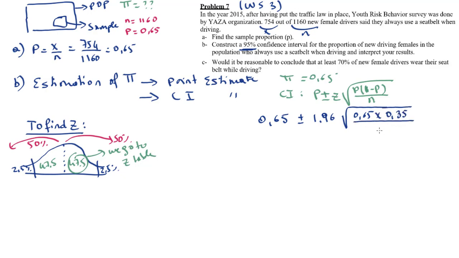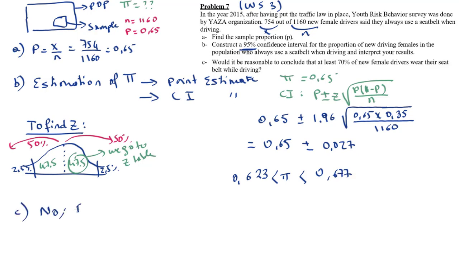We have two ways to interpret this result. We are 95% sure that the true proportion of the population falls between these two values, or about 95% of similarly constructed intervals would include the population proportion. In question C, we would answer no, because 70% does not fall inside the confidence interval.